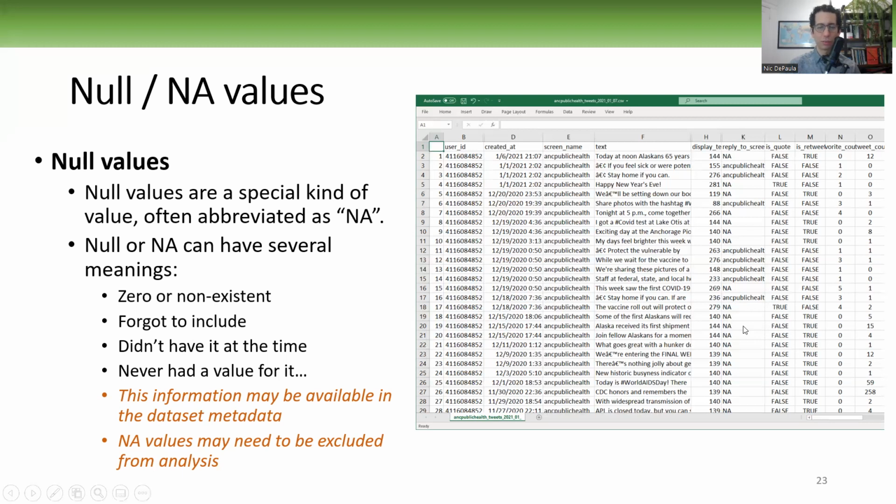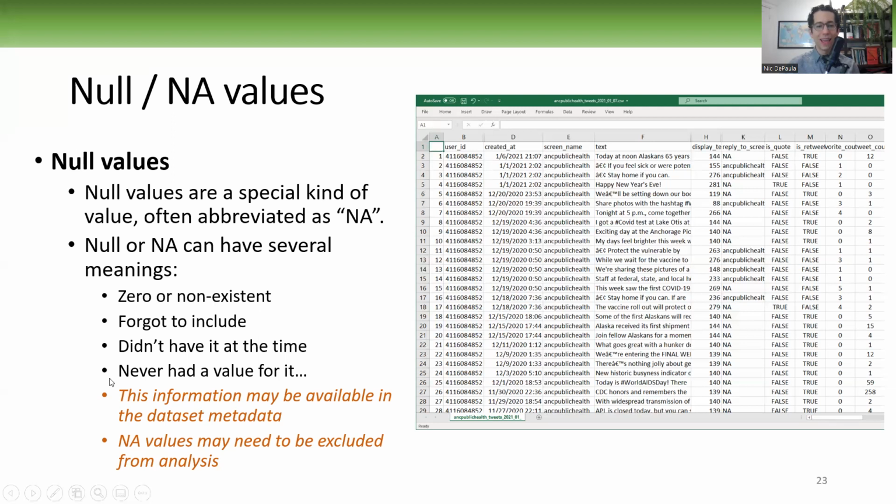It wasn't zero because zero means something specific. For example, if you find that a bee has 0 wings, that means something different than we don't know how many wings the bee has. So it could be that the scientists didn't know, or that they never had a value for it, or might not have a value for it in the future.